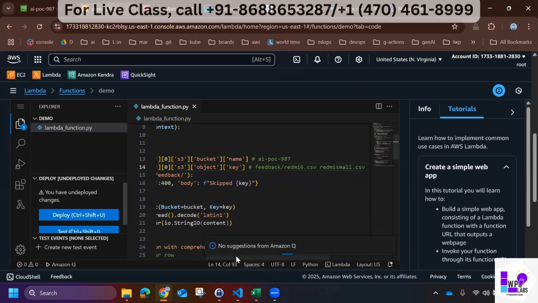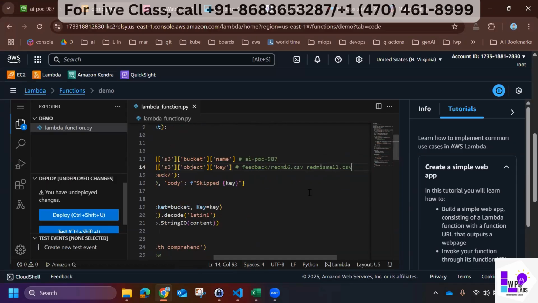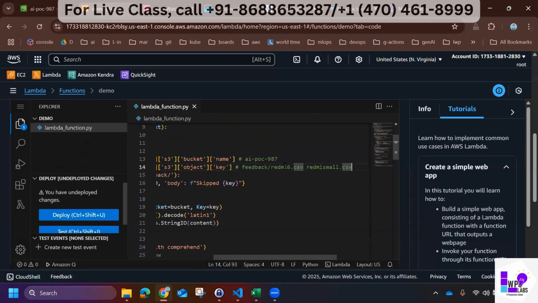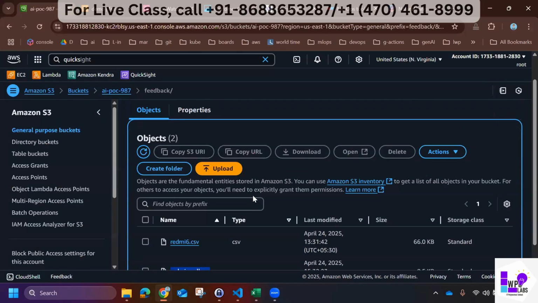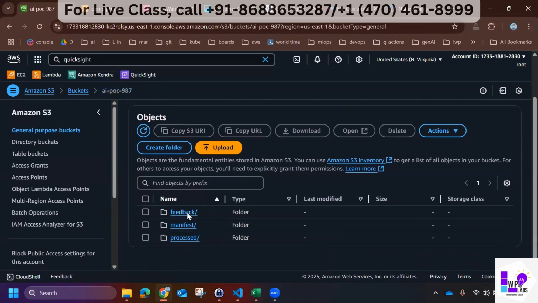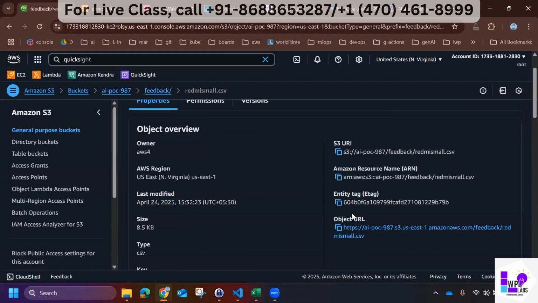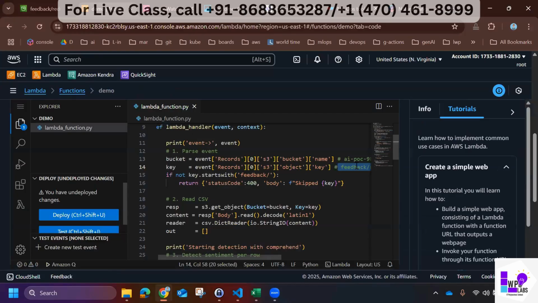Key will return something like this value, feedback slash readme dot csv, because I have created a folder, so the folder name will also come. If you see where the object URL is, this is the key. So I will get this as an output here.